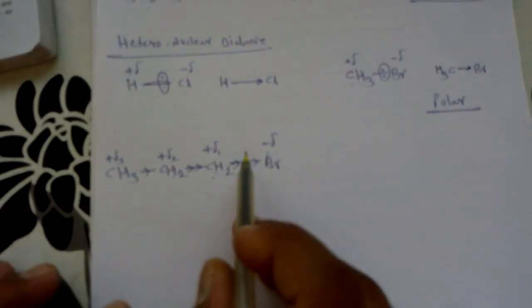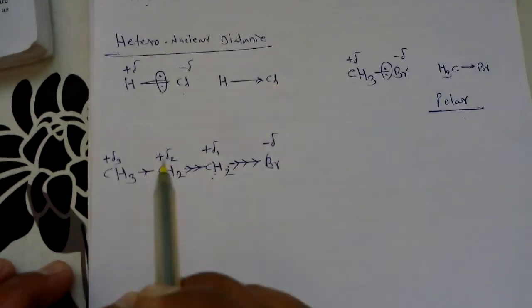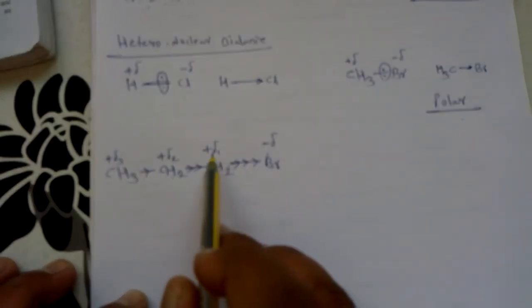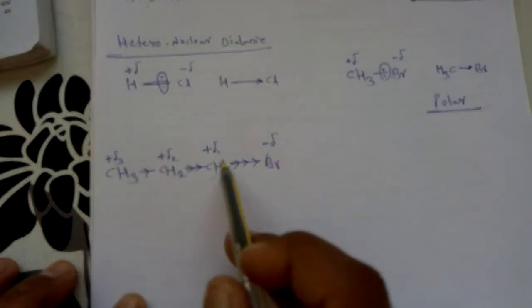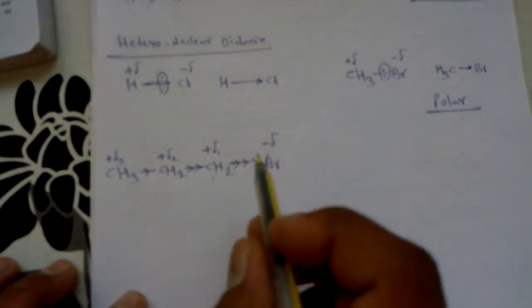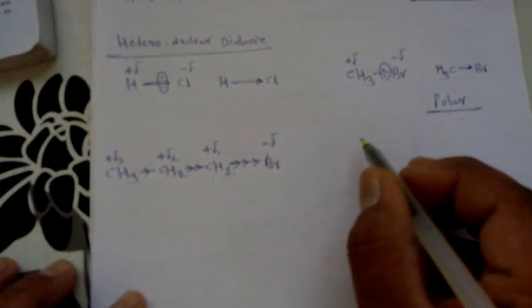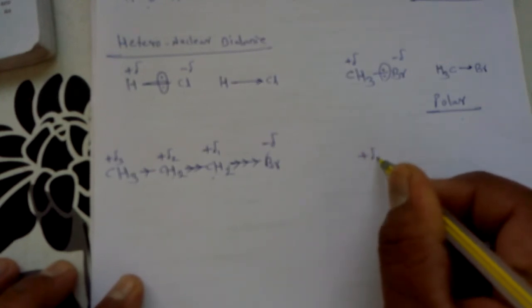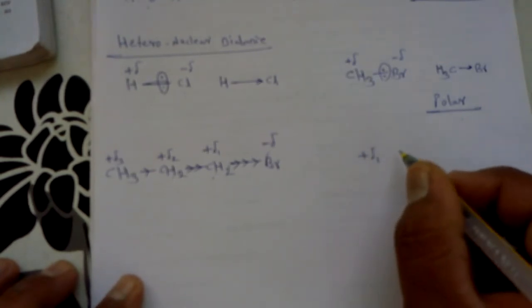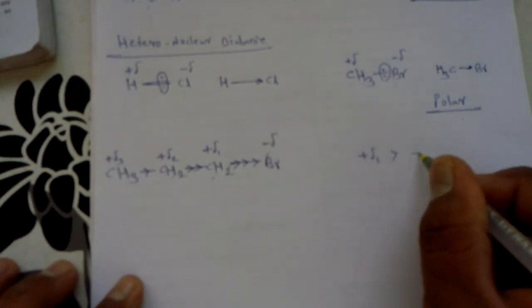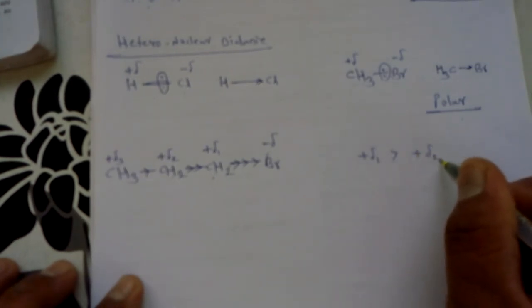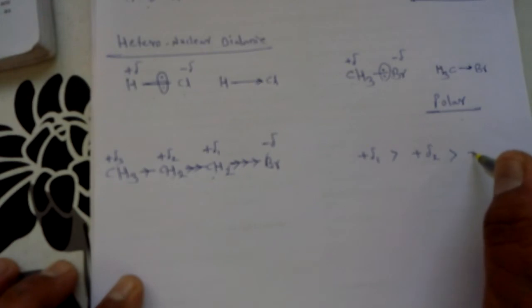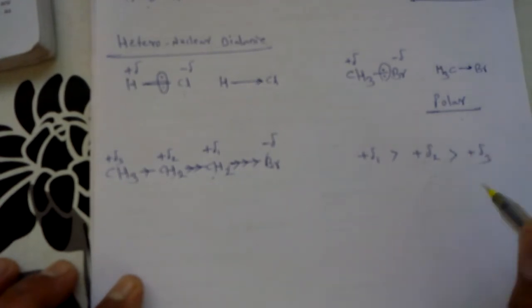Now if I take into consideration the actual magnitude of this partial positive charge on these 3 carbons, we get an idea. If we take their order, we obtain the partial positive charge on carbon number 1, delta 1, with a magnitude more than that of the partial positive charge on carbon 2, which is more than that of the partial positive charge on carbon number 3.